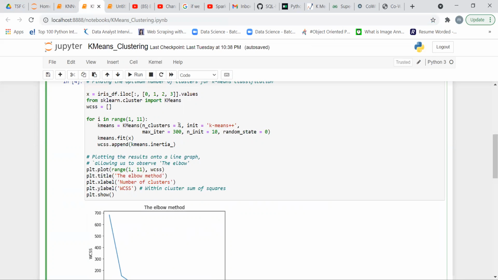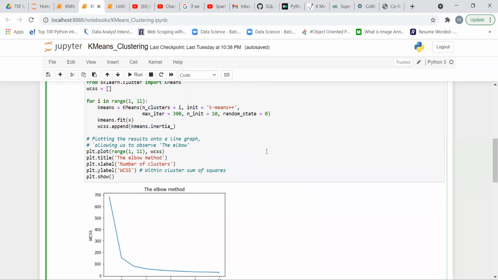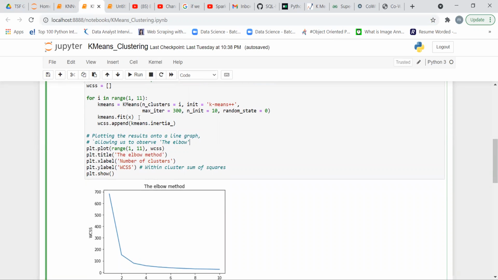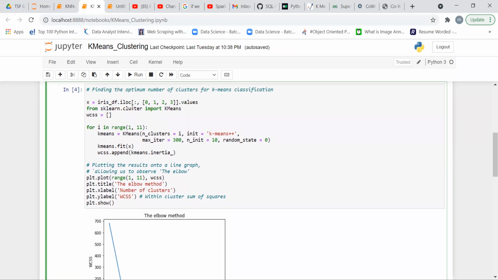So it starts with the value 1, and then we use the initialization method k-means plus plus, and max iteration, which is a fixed value inside the k-means algorithm, equal to 300, and n_init equal to 10, and random state equal to 0. And then we fit the model with kmeans dot fit x, and whatever the value of inertia is, we append it to the empty list WCSS. It is the within-cluster sum of squares.